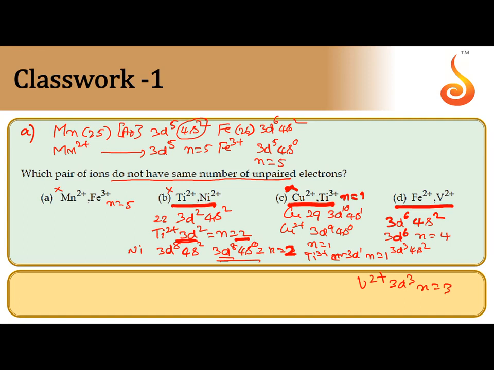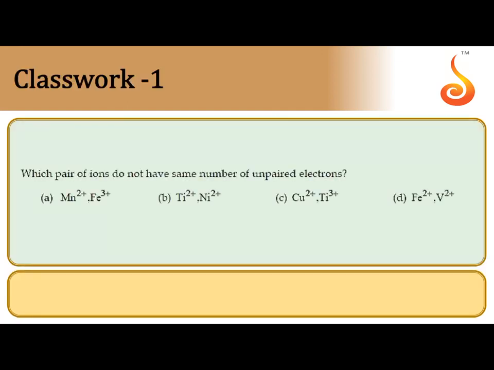So in the option D, Fe2 plus has 4 unpaired electrons, while vanadium 2 plus has 3 unpaired electrons. That's why D is the correct option. So this type of working is needed. You should know how to write the electronic configuration and how to calculate the number of unpaired electrons for transition metals and ions. So correct option is D.